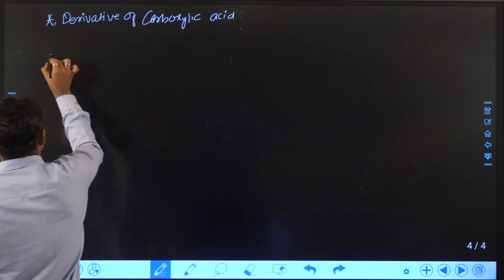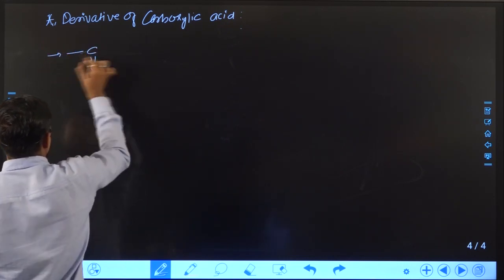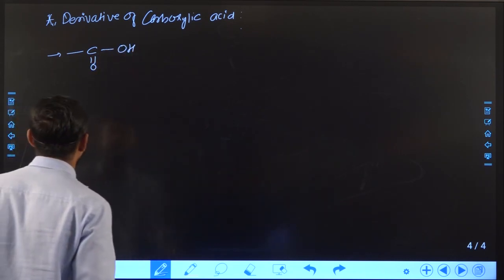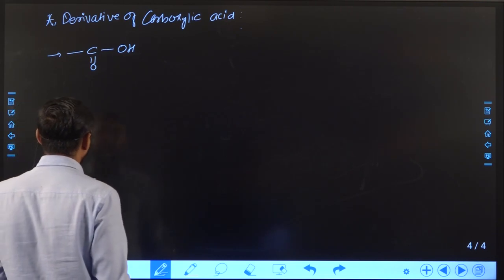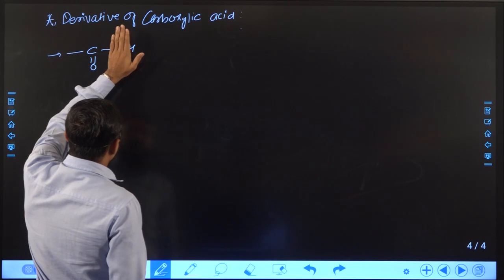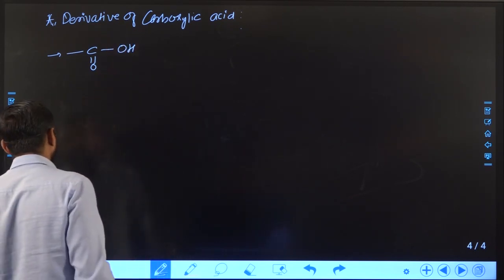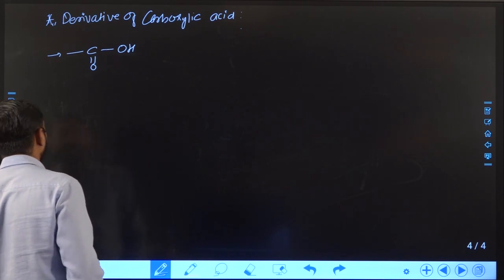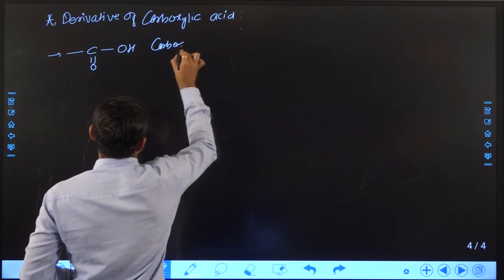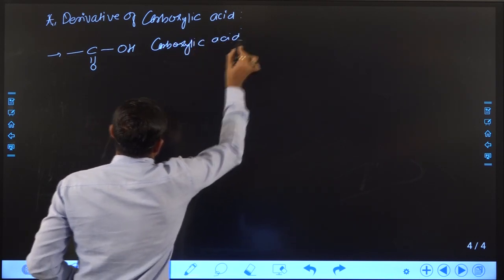Suppose here an alkyl group is present, so this function is known as carboxylic acid. Here what I will do is, if I remove OH and keep a different functional group, then all the functional groups are known as derivatives of carboxylic acid, right?